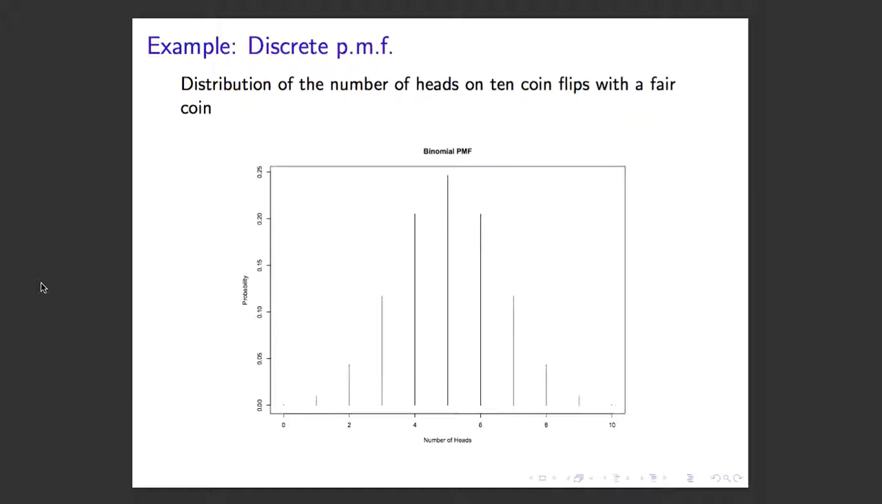I say the distribution is the collection of outcomes with their assigned probabilities. This is the collection of outcomes, observing 2 heads, 3 heads, 4 heads, 5 heads, 6 heads, with their probabilities. So the probability we observe 4 heads is a little more than 0.2. The probability we observe 5 heads is 0.25, right? And so this is the probability distribution here.